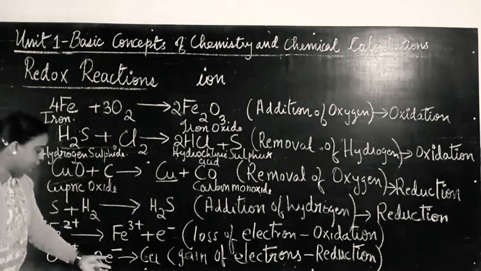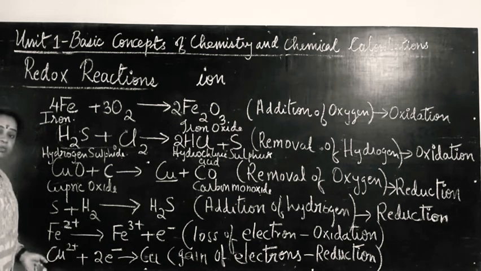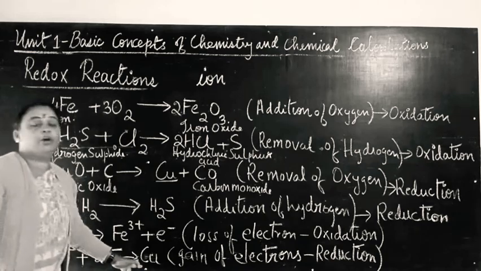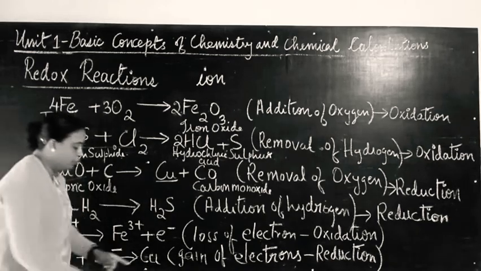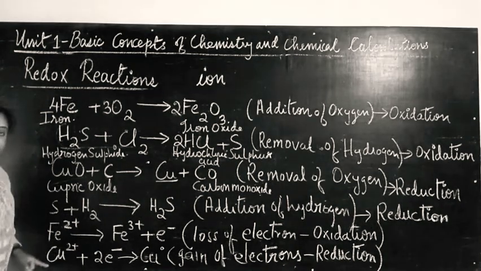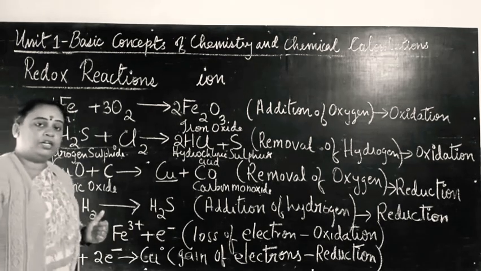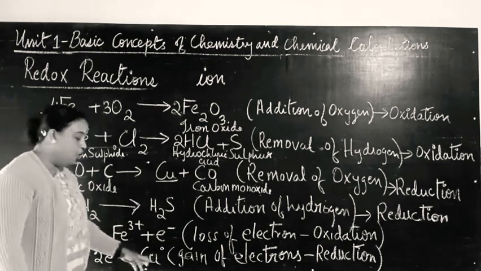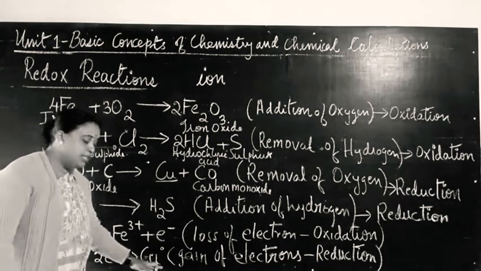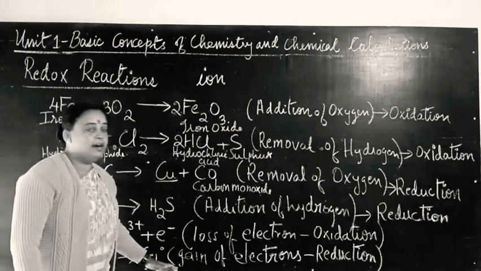So this is an example of a reduction reaction. Why? Because 2 electrons are gained and accepted by this Cu2+ ion, and it is getting reduced to copper metal. The oxidation state of this copper is 0, whereas the Cu2+ ion has oxidation state 2+. Understanding? So by gaining 2 electrons, Cu2+ is reduced to copper, which is the elemental form of copper, with oxidation state 0.